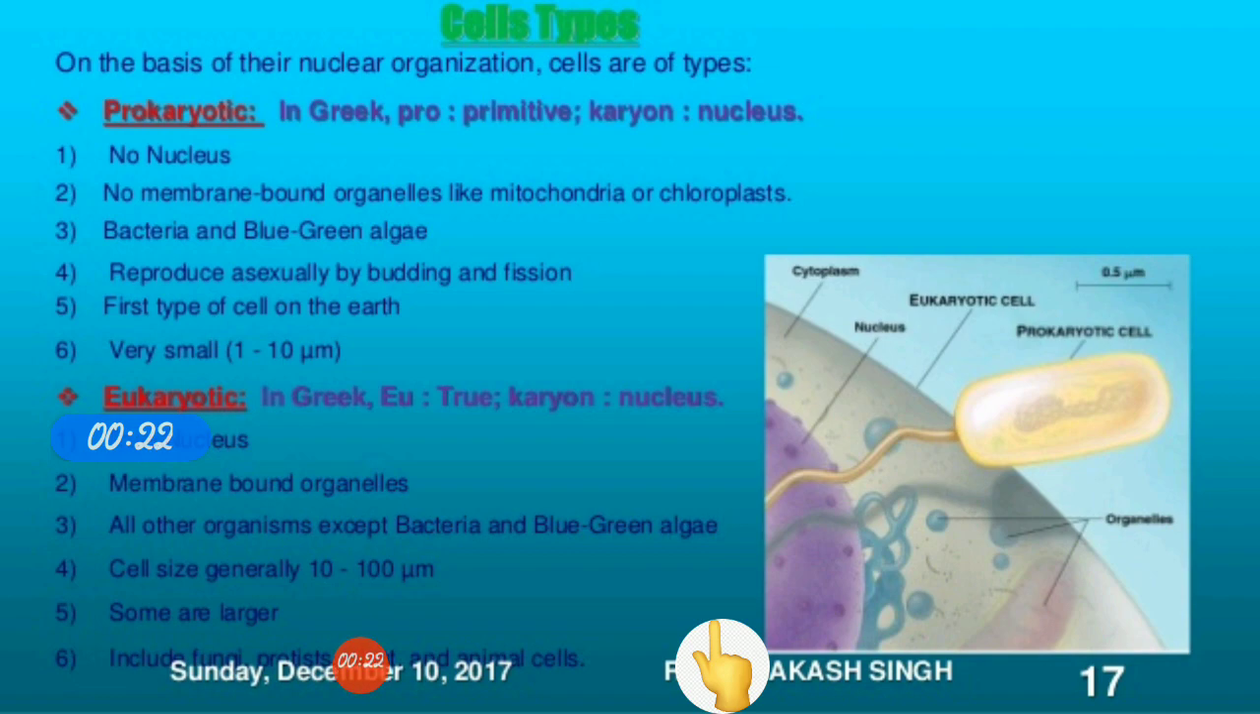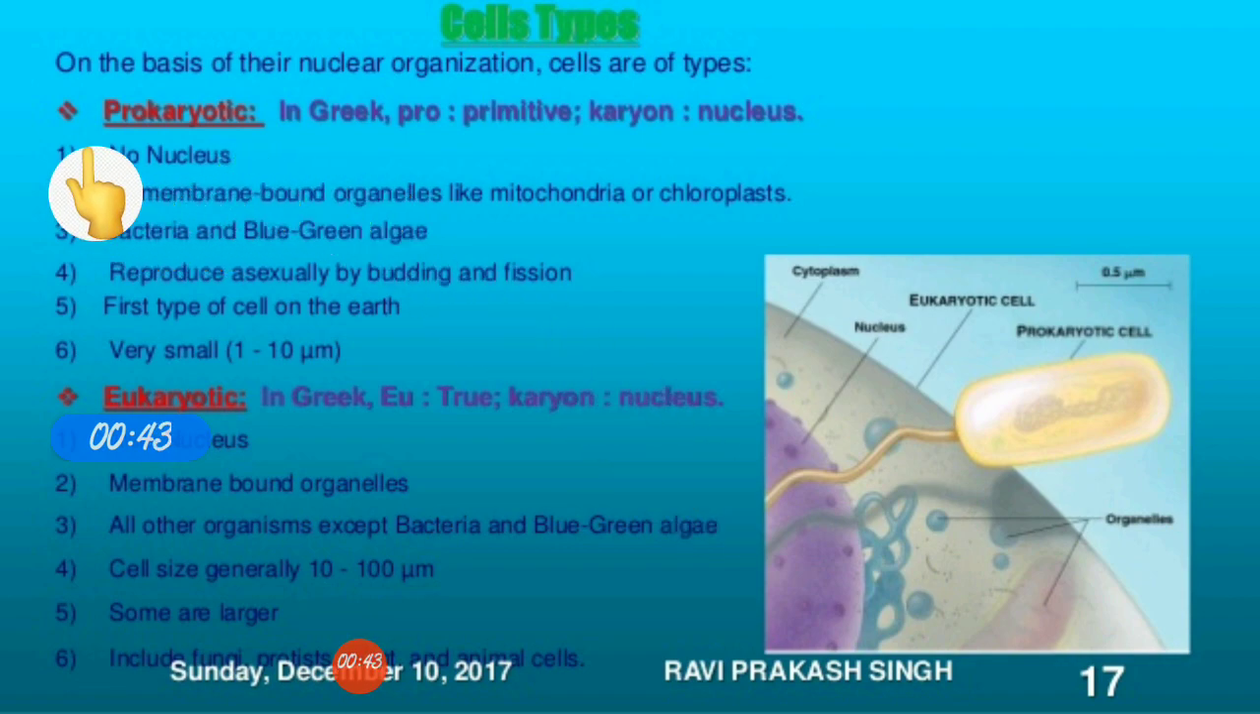Prokaryotic cells by name means primitive type of cells. The word pro means primitive, which means old, and karyon means nucleus. So cells which have an old type of nucleus, the primitive nucleus, are prokaryotic cells. They are the first ones to exist on earth, and they are very primitive cells.